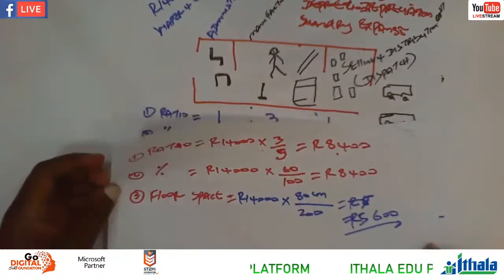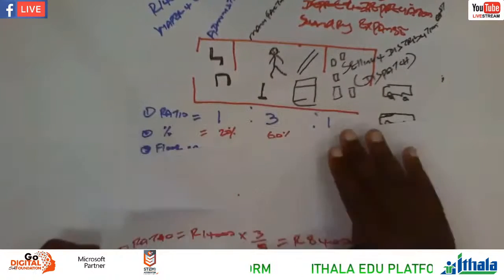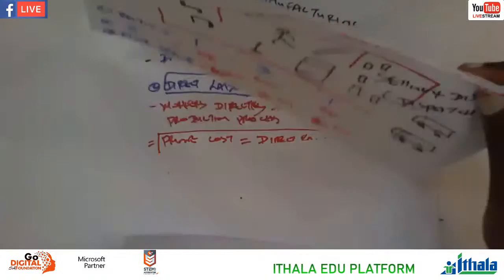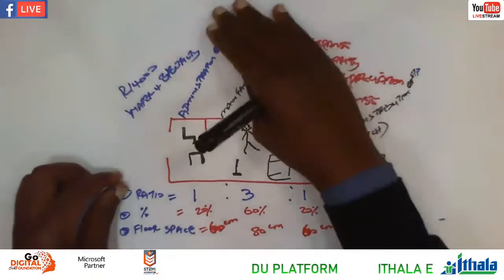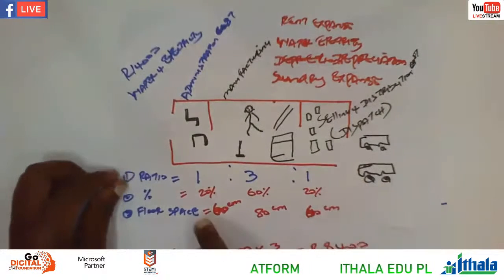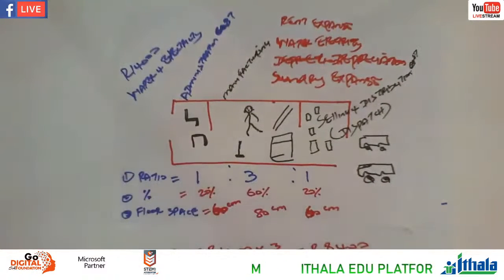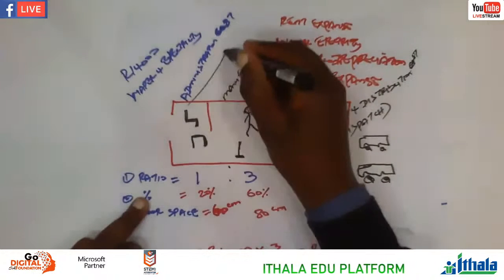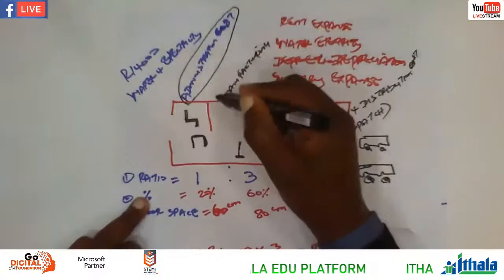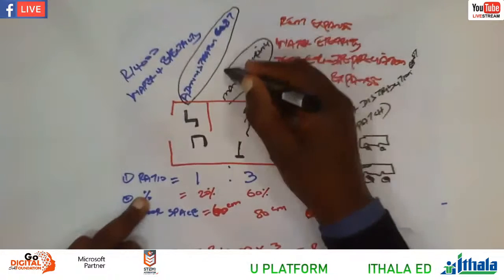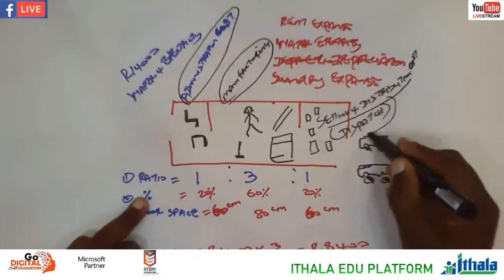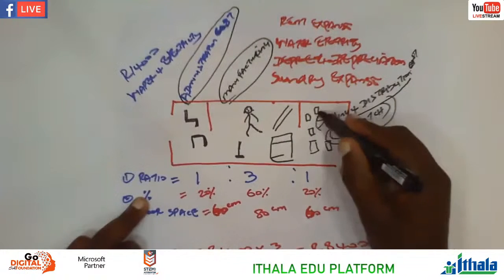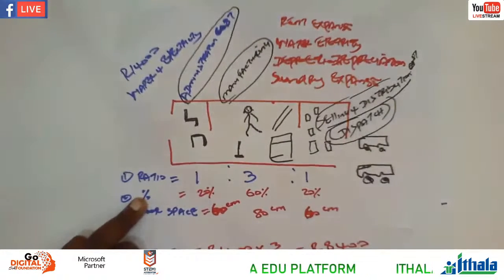Let me take a step back once more. I said to you, grade 12, the question will always revolve around 3 departments. These are the 3 departments: administration, manufacturing, as well as selling and distribution, or we call it dispatch. That's where the question will revolve.